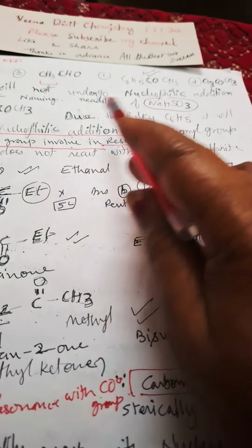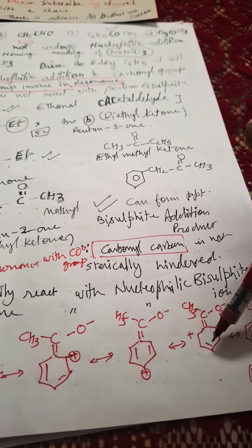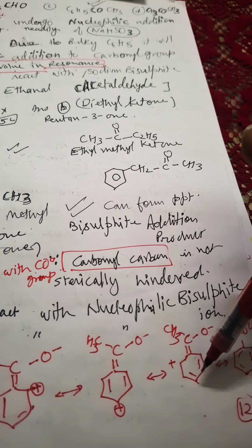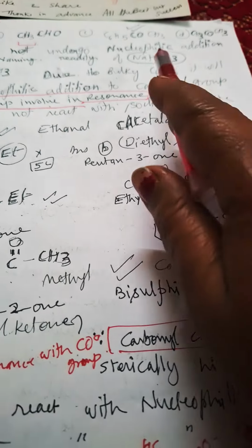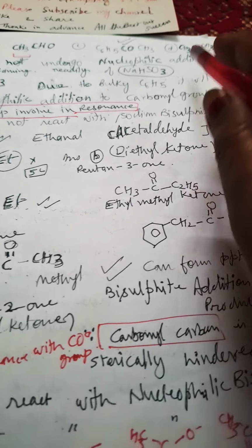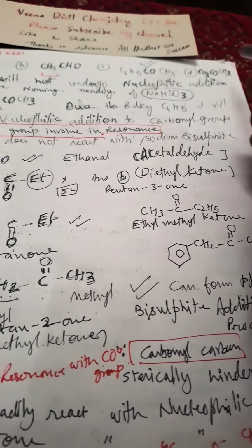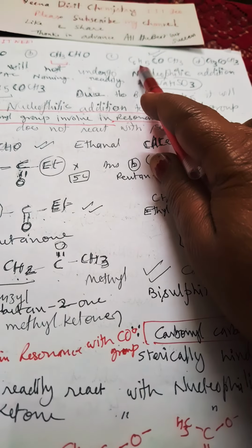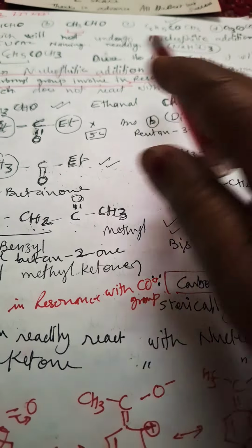Clear to you? So steric hindrance as well as resonance. Most of the time we will say the carbonyl carbon is in resonance with the benzene ring. This is also used in reasoning and assertion questions. Only this option, the resonance option, is correct. The other option, steric hindrance, does not work well here. Acetone has two smaller groups attached to the carbonyl group, so of course it will give the reaction. So these three will give the addition reaction, but C6H5COCH3 does not undergo nucleophilic addition with sodium bisulfite. So the answer is the one which does not react with sodium bisulfite.